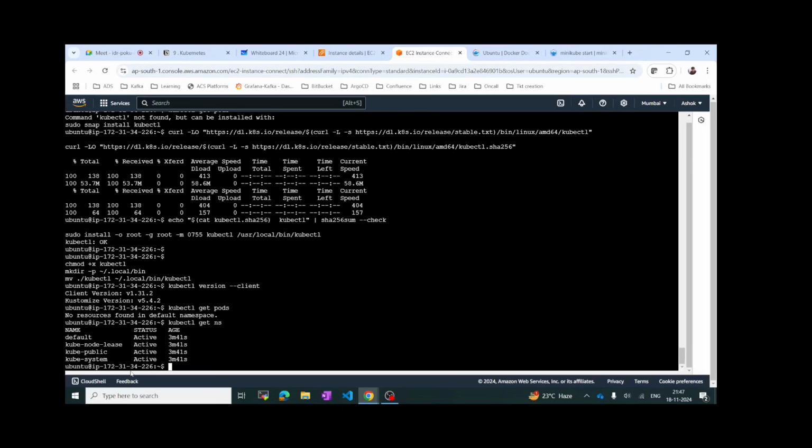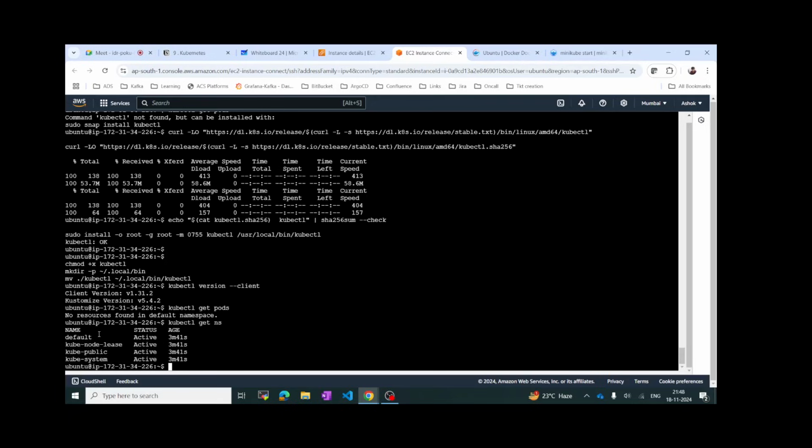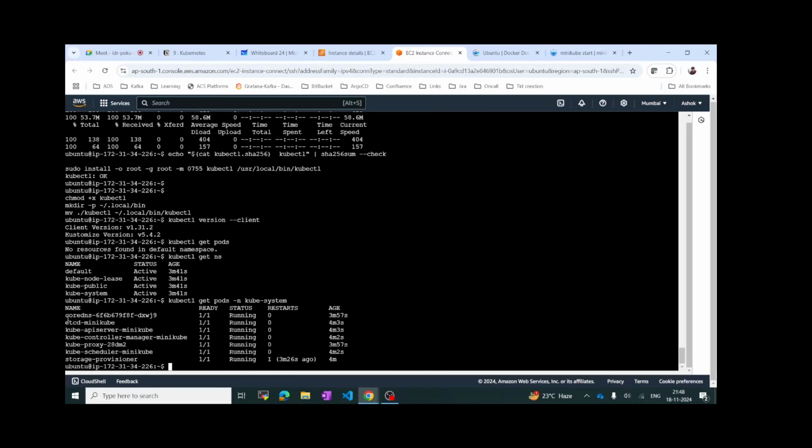So we have these many namespaces, and we have checked in the default one. Now let's see kube-system. Just copy this one, do kubectl get pods -n, and then paste that namespace. If you see here, we have these many pods. We talked about etcd, right? This is the database.